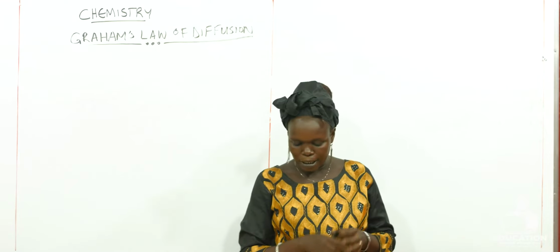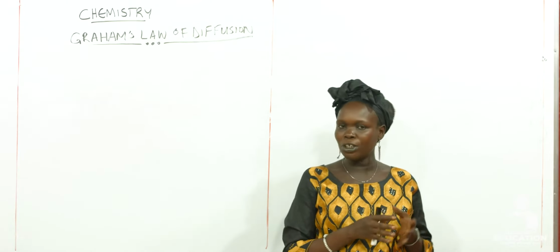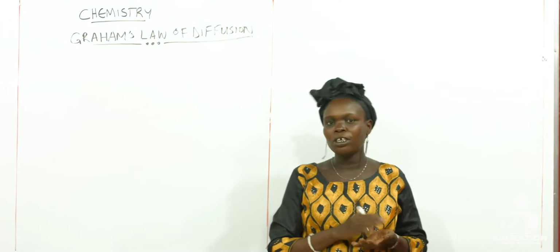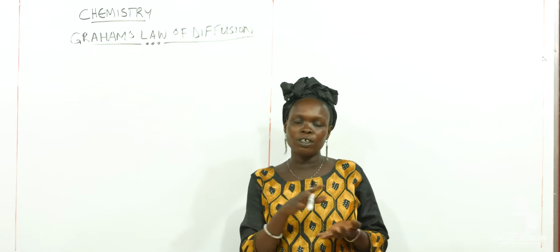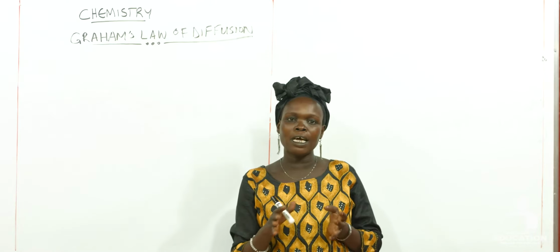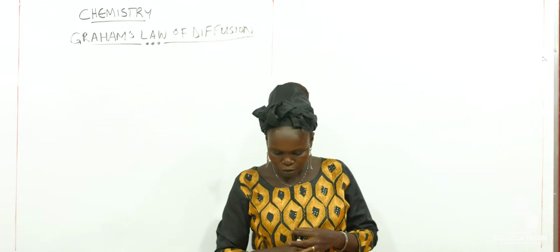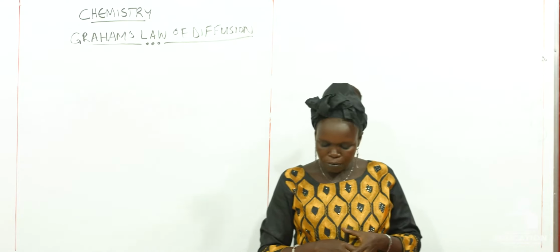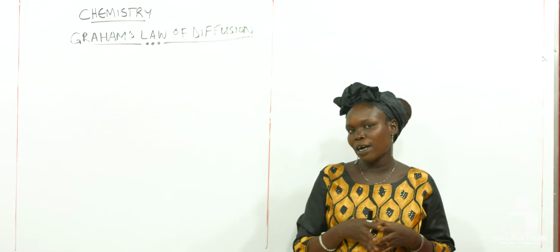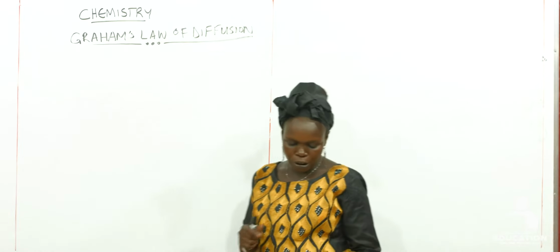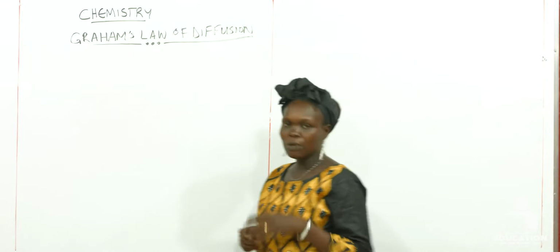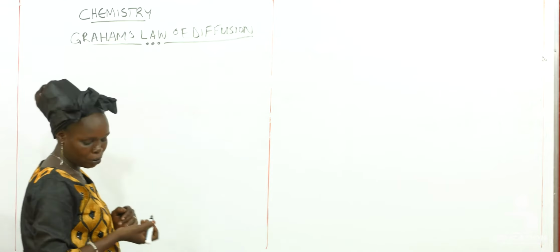Diffusion is the movement of molecules from a region of higher concentration to a region of low concentration until it reaches equilibrium. It means when they are now balanced, it will stop diffusing from higher to lower concentration, because they now have equal concentrations. Diffusion is a phenomenon in our daily life. So we should put this down and continue knowing how Graham's law of diffusion comes about.